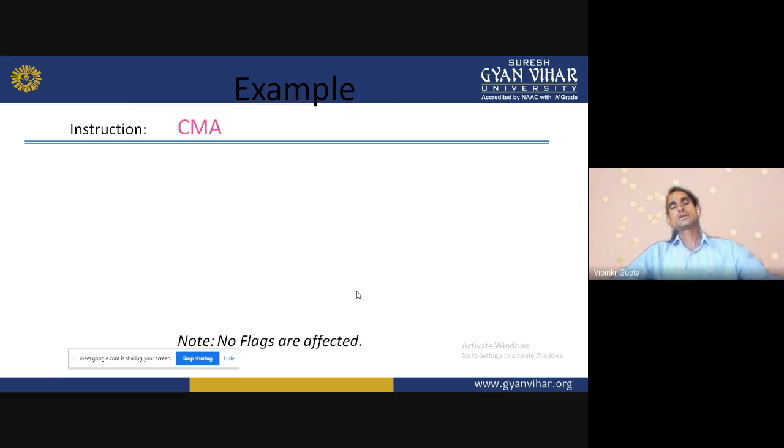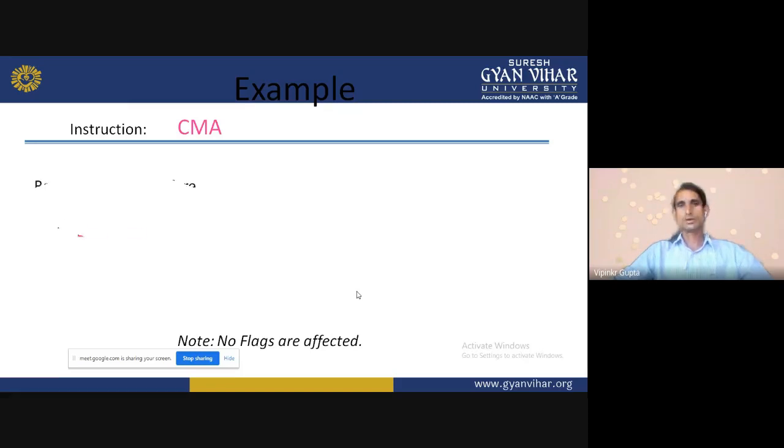As we discuss in digital electronics, we do complement. Here we have a hexadecimal number, and when we convert our number into a binary number, then we do the complement.